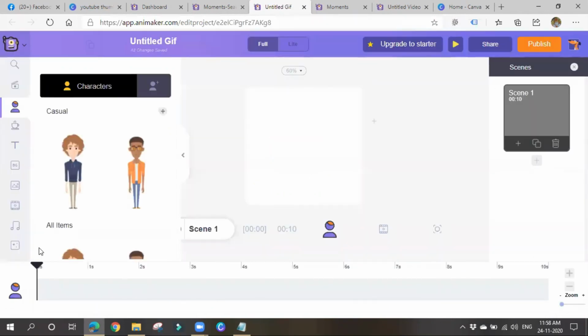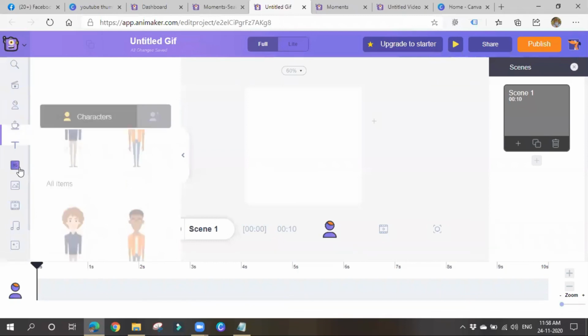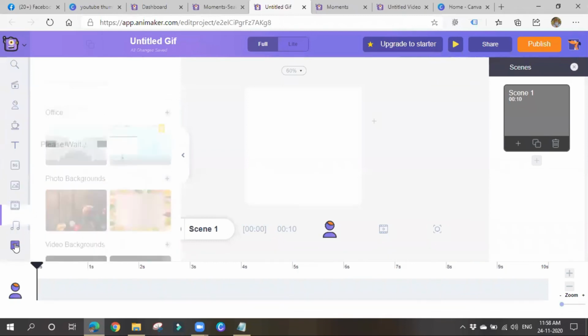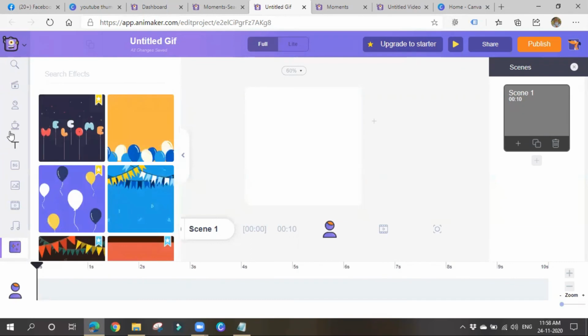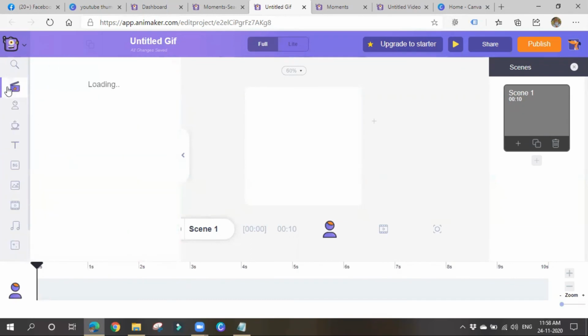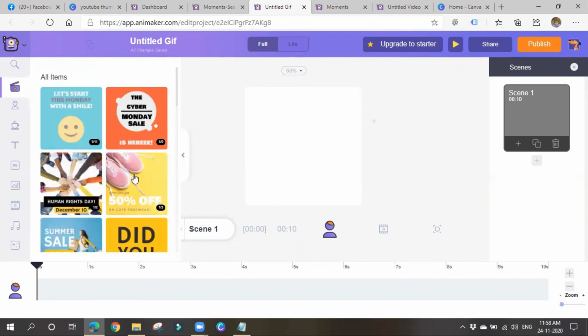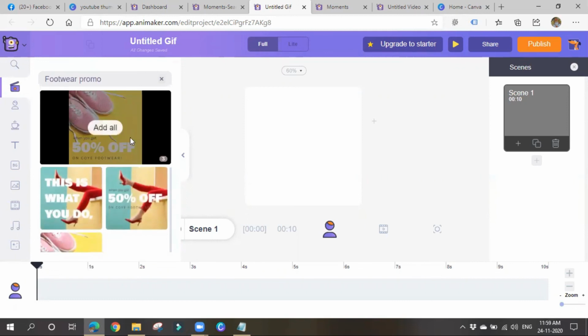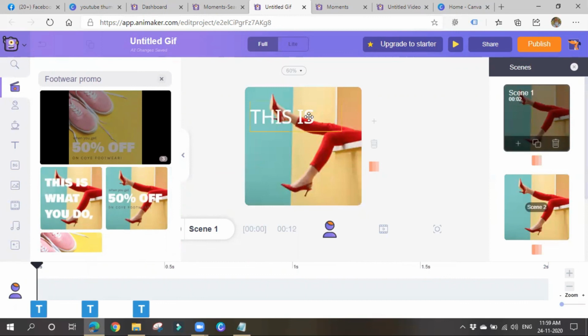You also can use your own characters and all. Items, what items represent here is showing me. Okay, so this is it.